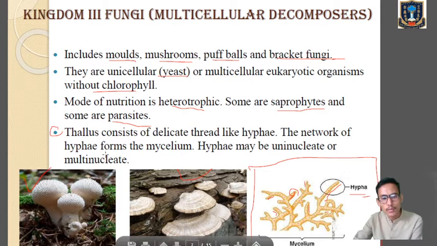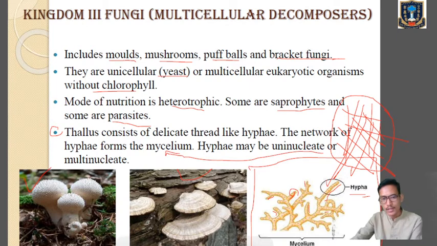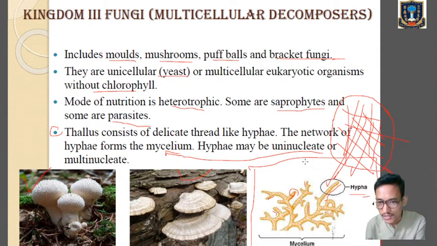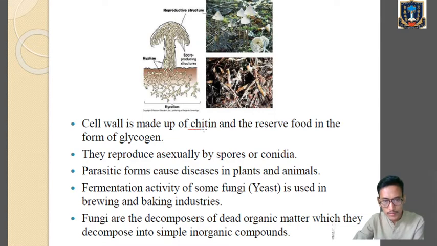Okay, then the network of hyphae forms the mycelium. So if we see the structure like this, you can see over here the network of hyphae. So this structure of hyphae is called mycelium. And hyphae may be uninucleate. Uni means one, nucleate means nucleus, or multinucleate. Multi means more than one, and nucleate means nucleus. Clear? Okay. Next character.